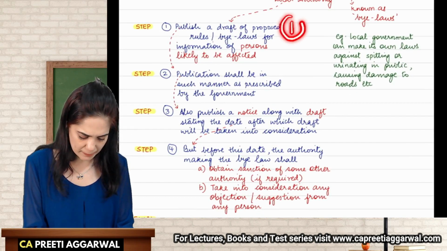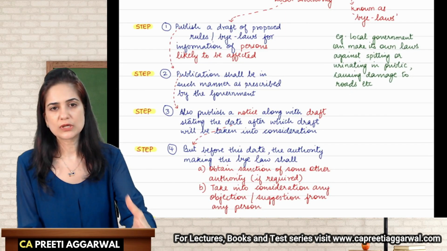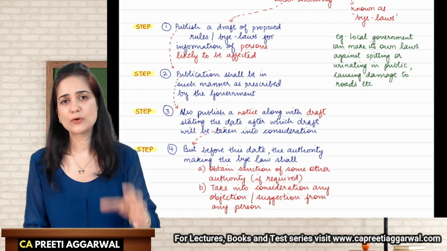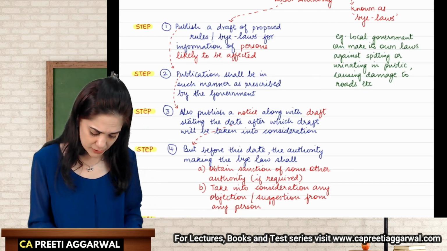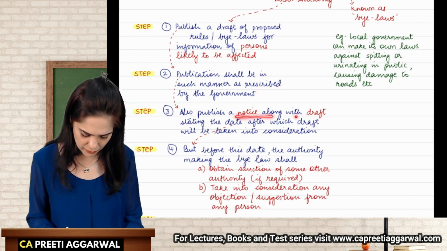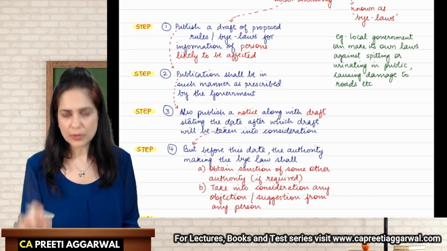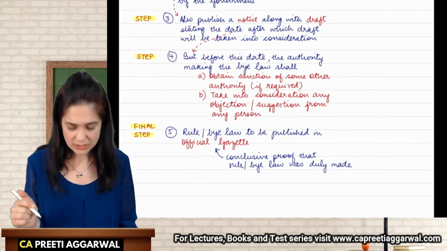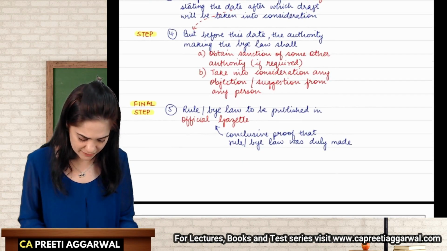It's a very simple and logical flow. First, you will publish it and give it to the people who are likely going to be affected by it. How will you publish? In a manner prescribed by the government. Along with this, you will also publish a notice stating that after this we will consider the draft, so please give your representations before that.